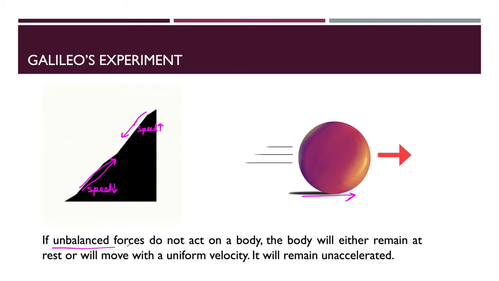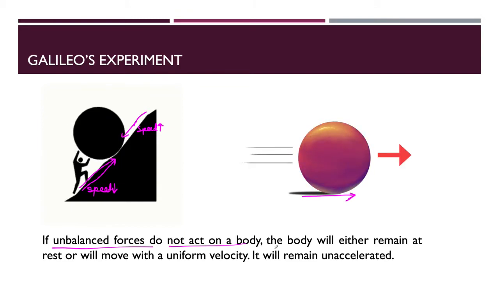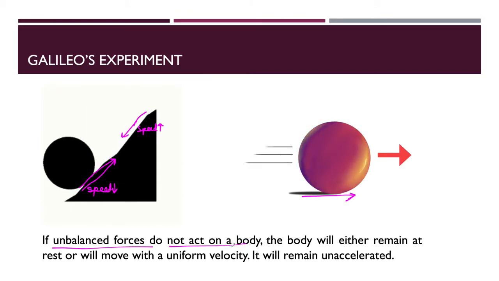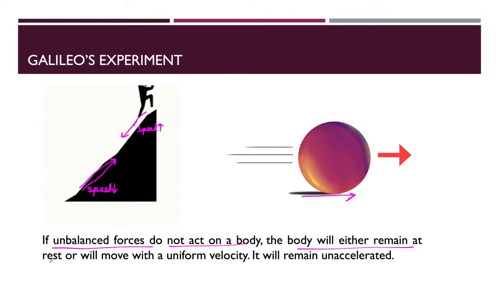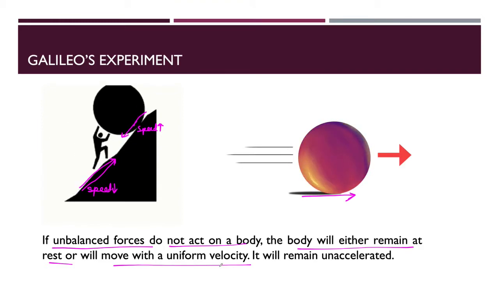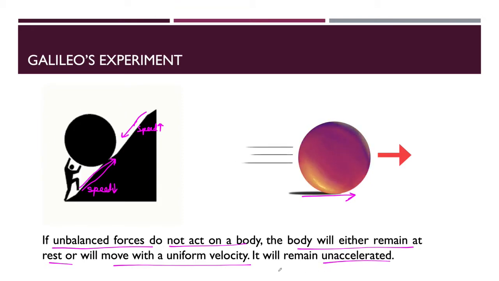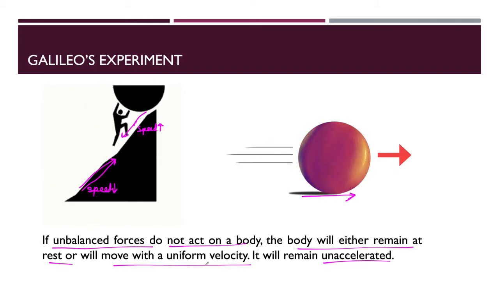If unbalanced forces do not act on the body, if no unbalanced force acts on any object, then what will happen? The body will either remain at rest, that is, remain in the resting condition, or it will move with a uniform velocity. It will remain unaccelerated, meaning there is no change in speed. Okay, that means when there are no unbalanced forces applied on the object, the body will either remain in the resting condition or move with a uniform velocity.